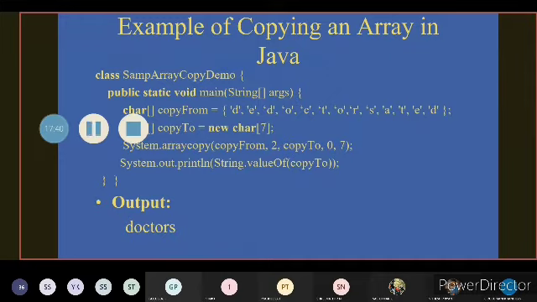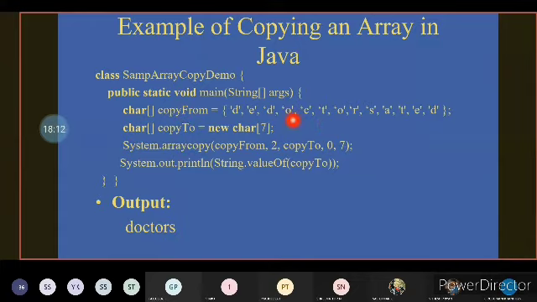So let us discuss how to copy an array from one array to another array in Java. Here we have two arrays: one is copy from and another array is copy to. Let us set the copy to size as 7, and in the copy from array we are going to store a set of values. This is of character type, so we are going to store the values enclosed within single quotes.